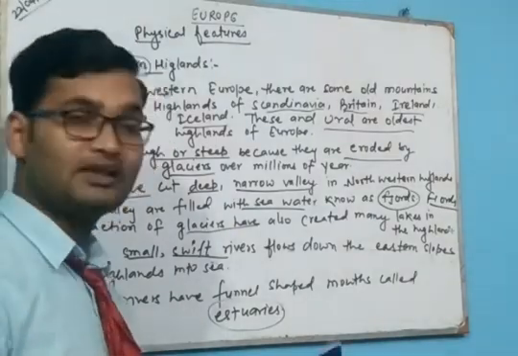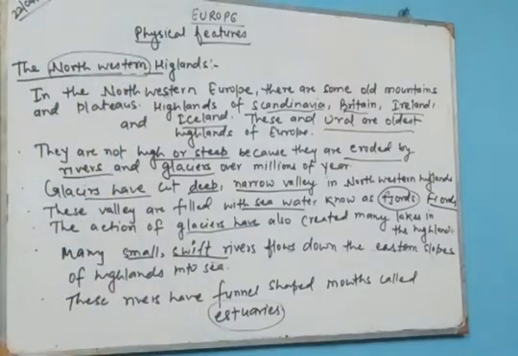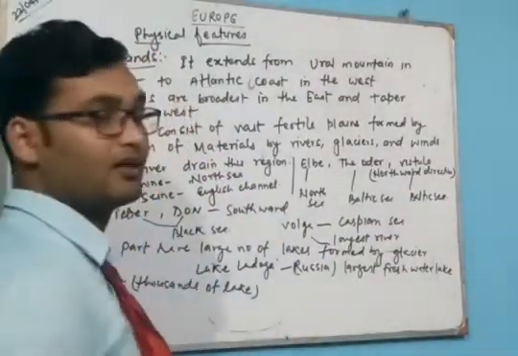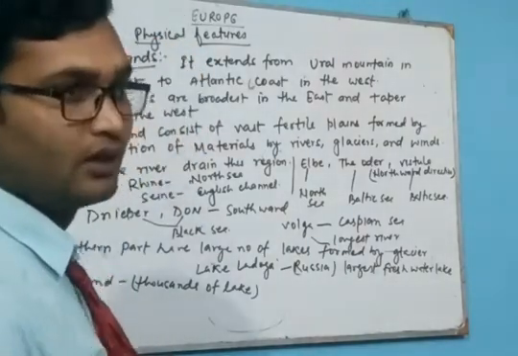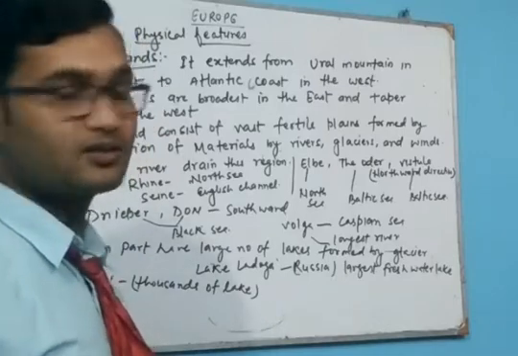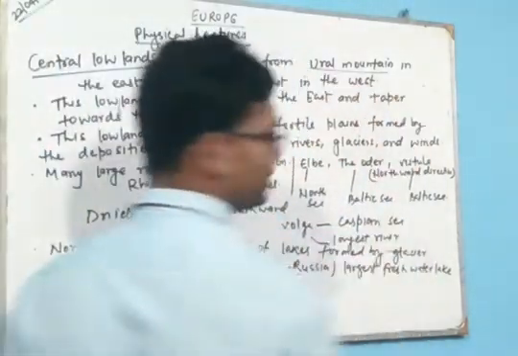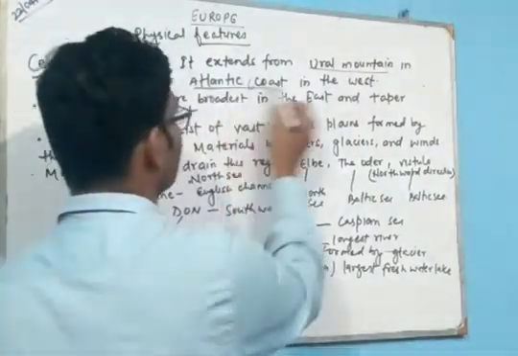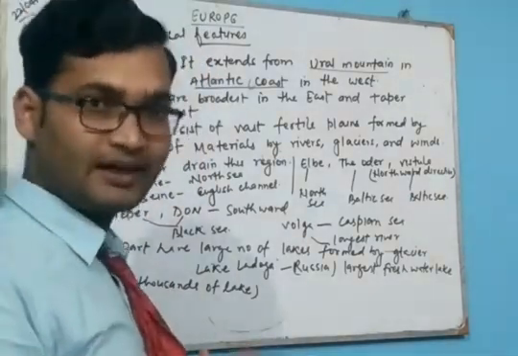Now the next topic is the central lowland. The central lowland is very fertile land, and there are many rivers and lakes formed due to the action of rivers and glaciers. The central lowland extends from the Ural mountain in the east to the Atlantic coast in the west.